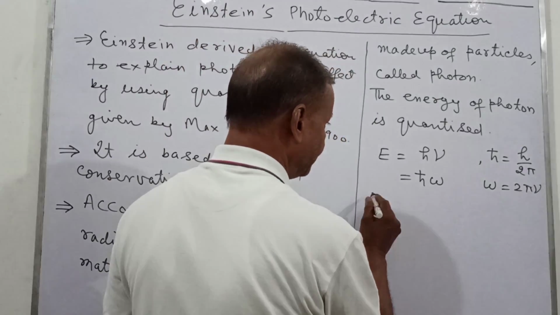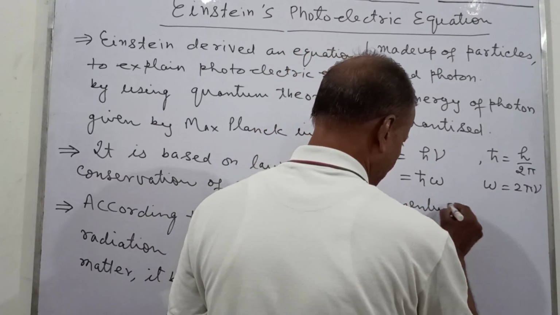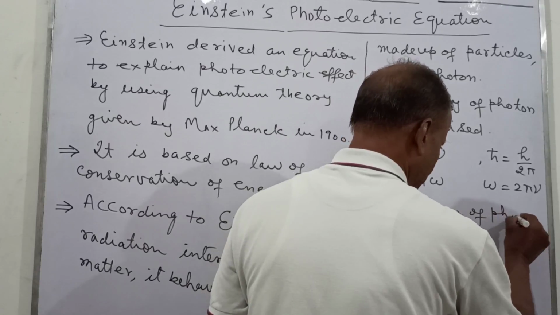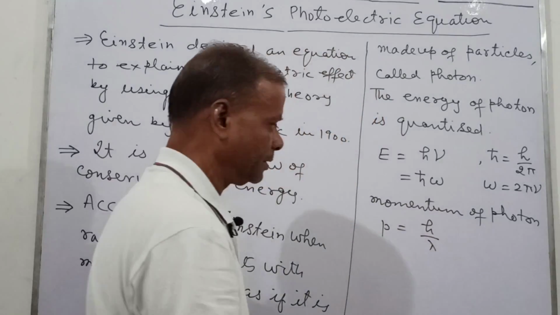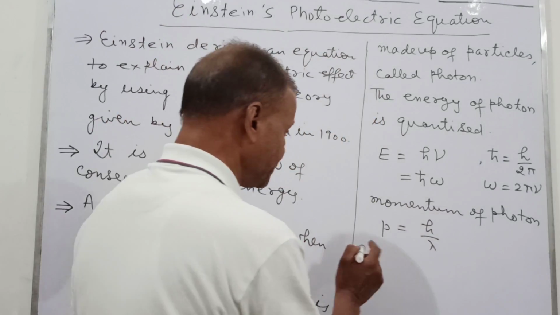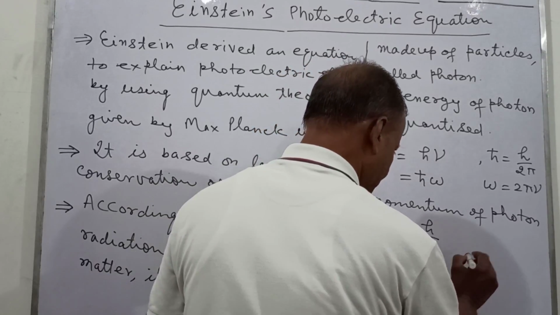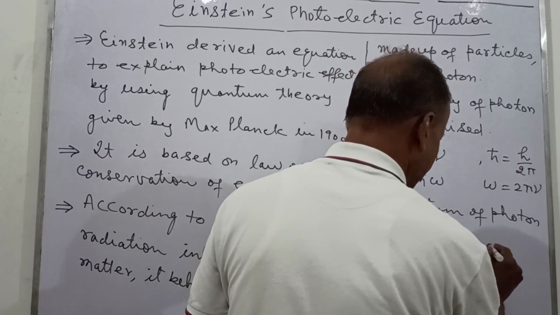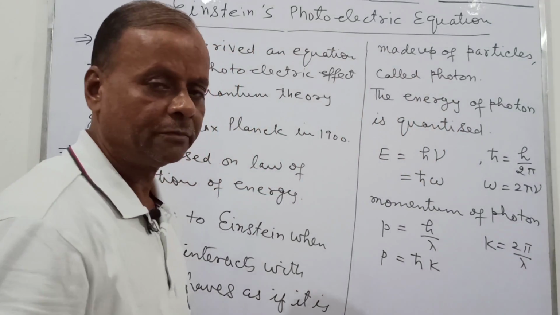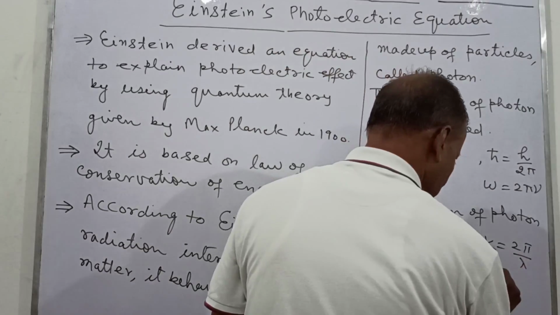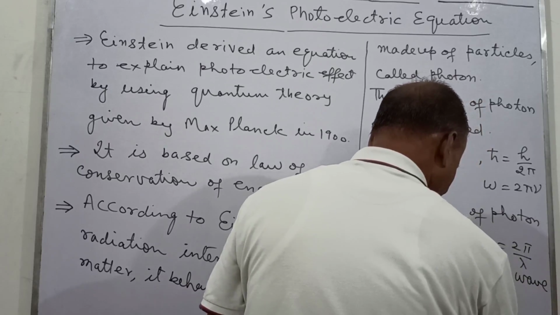And the momentum. Momentum of photon P equal to h upon lambda, and this can be written as P equal to h cross k, where h cross is equal to h upon 2 pi and this k is equal to 2 pi upon lambda, called the wave constant.